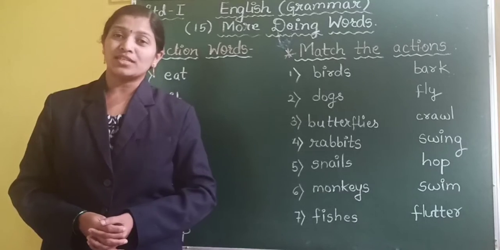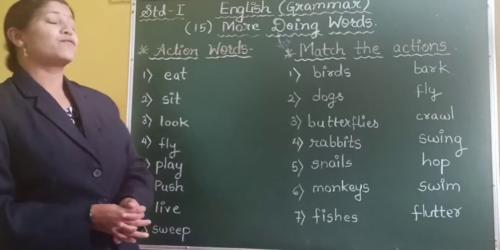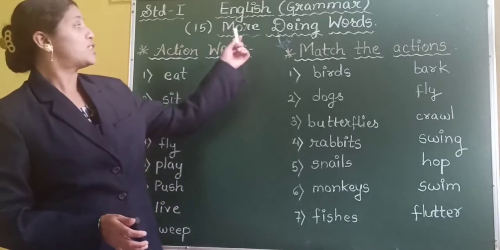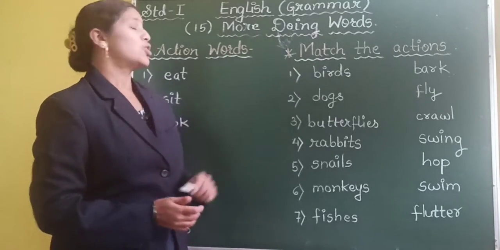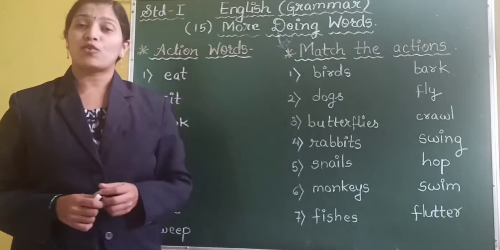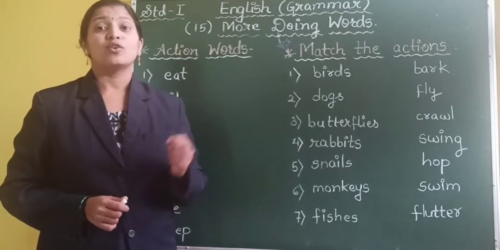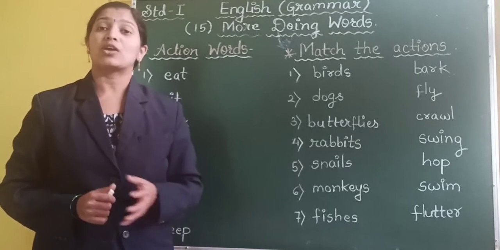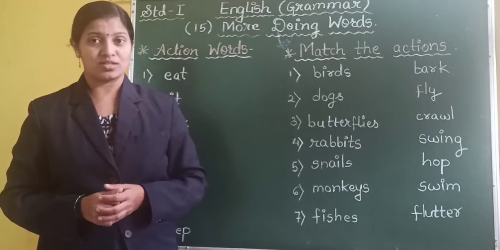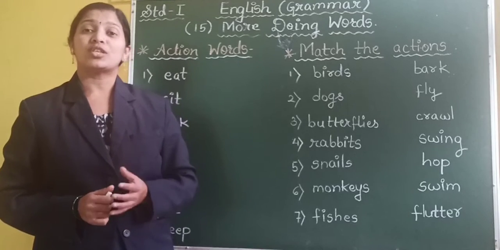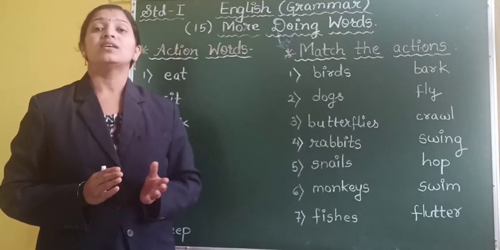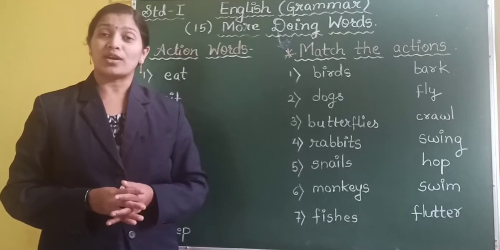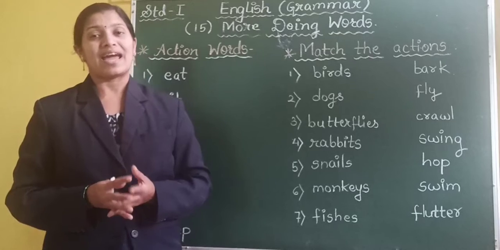Today we are going to discuss the 15th topic from our English grammar book, and the name of the topic is more doing words. So in topic number 14 we have already learned what are doing words. I have told you that doing words are also known as action words, and the words which tell us what a person, a bird, an animal or a thing is doing are called doing words or action words.